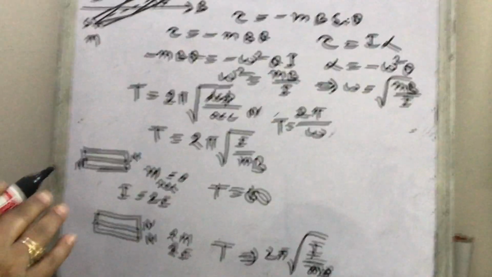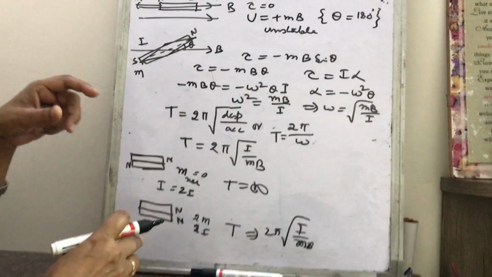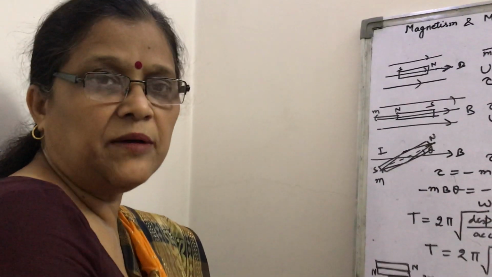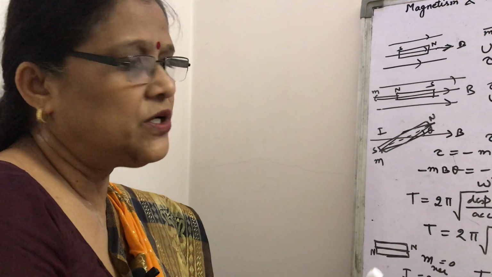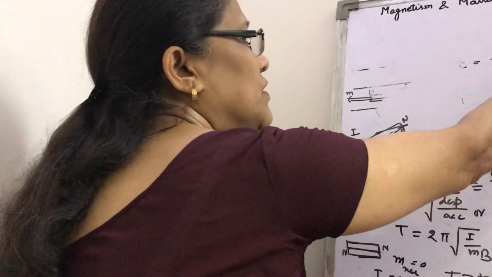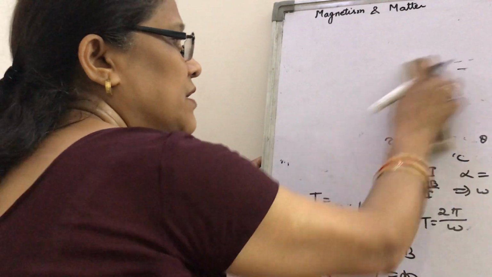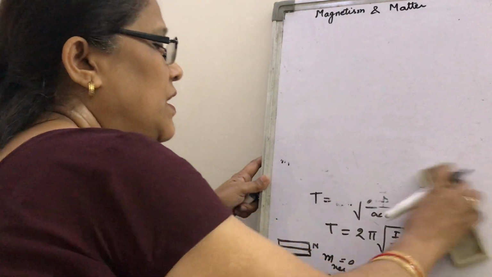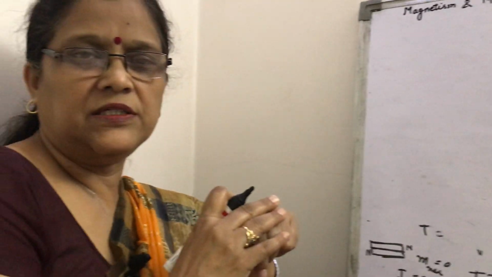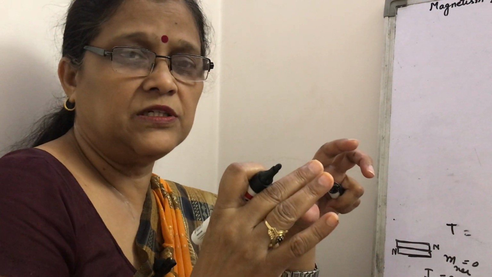In this way there are problems, but you should know what the relations are and how they are used in a particular situation. I can give so many examples based on different situations of M and B. In a particular question, you have to use your knowledge of the direction of magnetic moment, how it is related with the magnetic field, in what orientation potential energy is minimum, and in what orientation potential energy is maximum. In this way you have to solve so many questions.